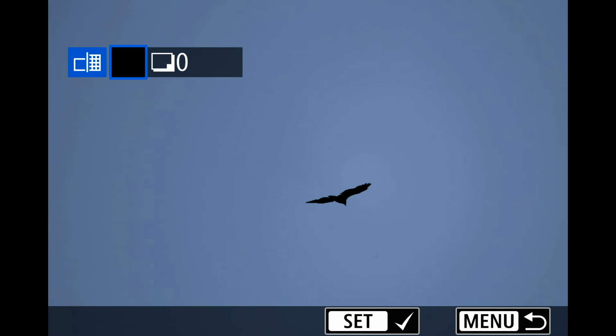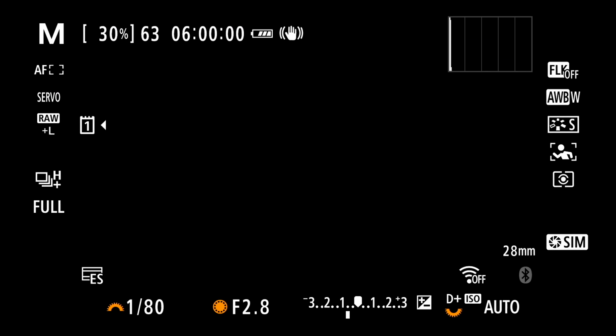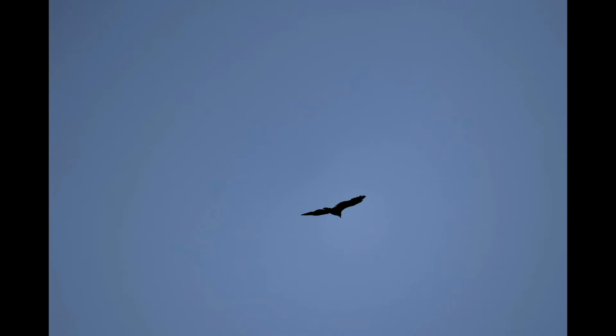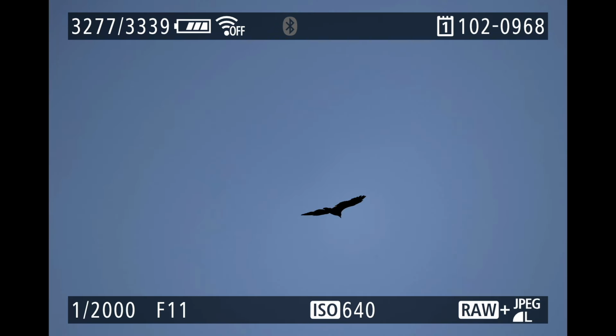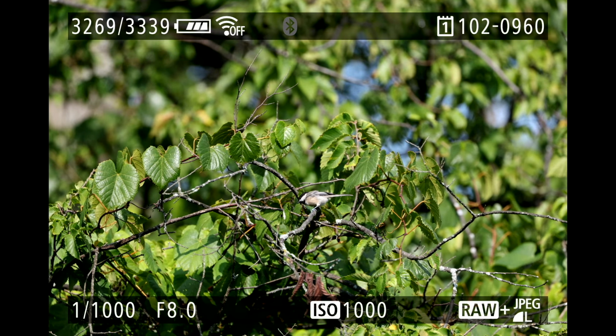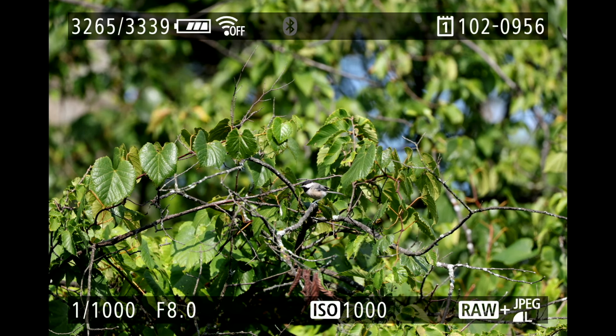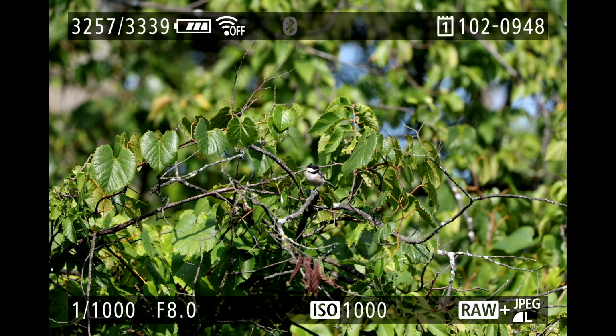Actually, what I'm going to do is come out of this for a second, and I'll teach you a little shortcut for how to do this. Go to just viewing the photos, just like that. What you want to do is find an image. If you look at the bottom right, you'll see RAW plus JPEG. Find an image where you shot RAW plus JPEG.